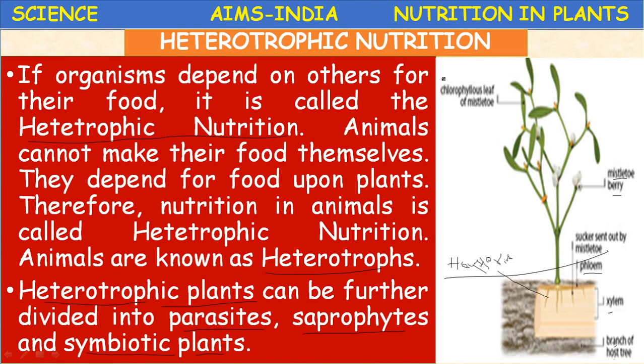Chlorophyllous leaves are present, but they do not completely perform photosynthesis. So some of the nutrients it acquires by absorbing from the host plant. Such plants are called parasitic plants.